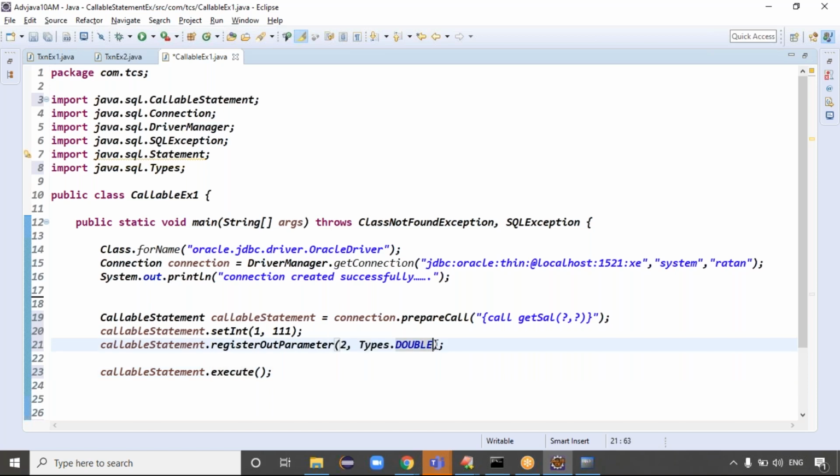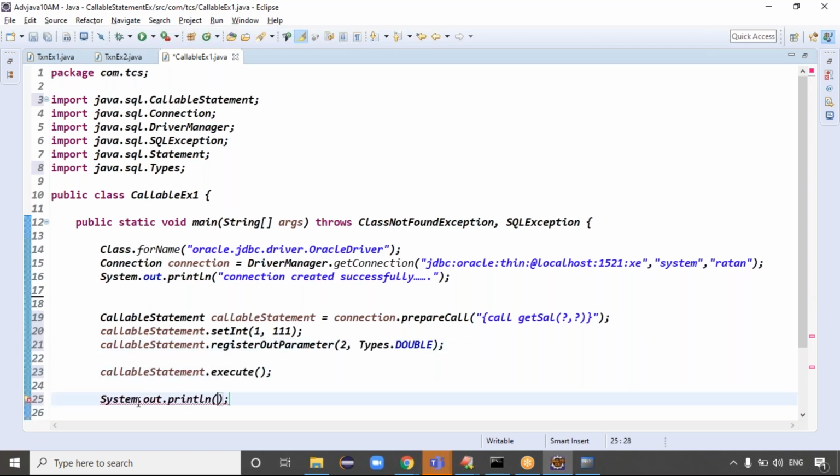We will set the input, register the output parameter, and execute the procedure. Once the execution is done, the output will be stored in the registered parameter. Whatever parameter is registered, the data will be stored in that parameter. Is it clear now? Good. After execution of the procedure, the output will be stored in the second parameter, right?